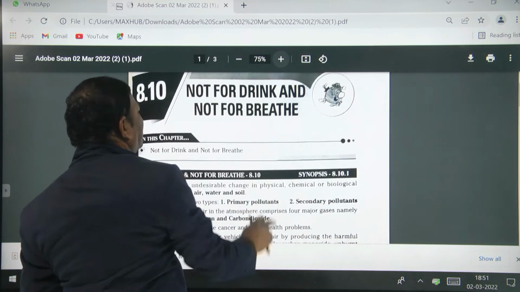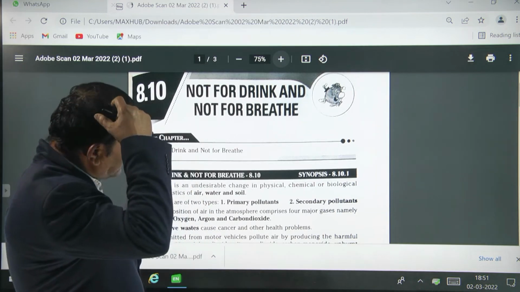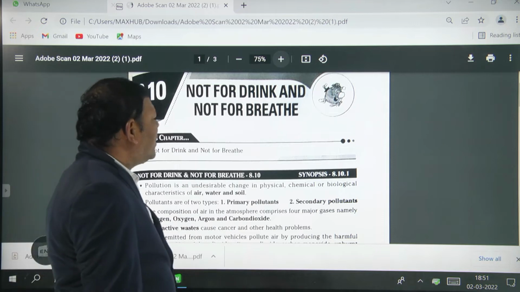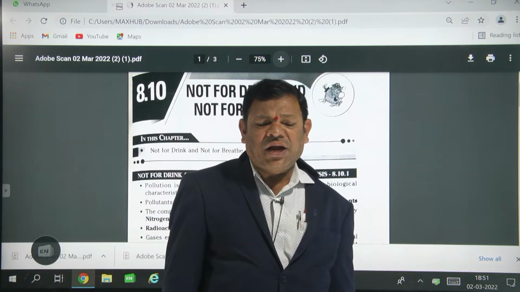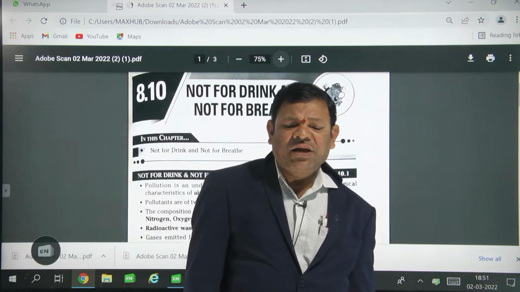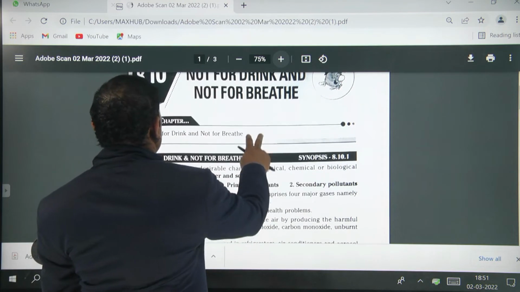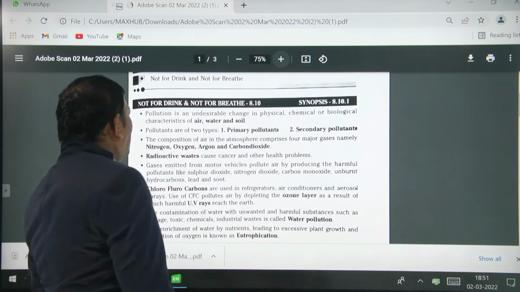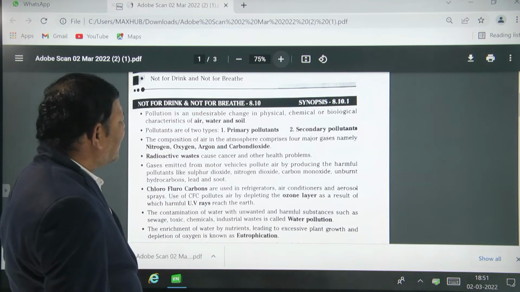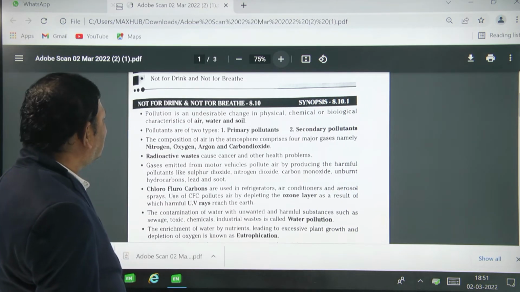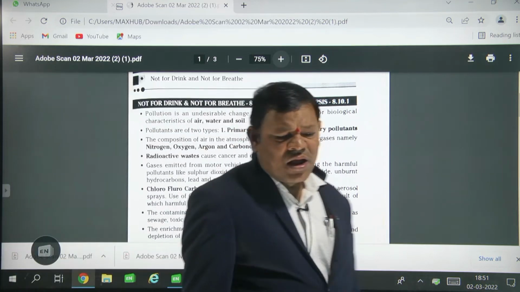So what is the lesson name? Not for drink and not for breathe. Impure, polluted water, don't drink, and polluted air, don't breathe. Pollution is an undesirable change in the physical, chemical or biological characteristic of the air, water and soil.